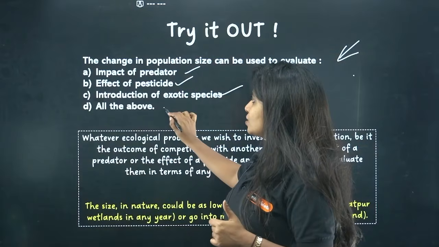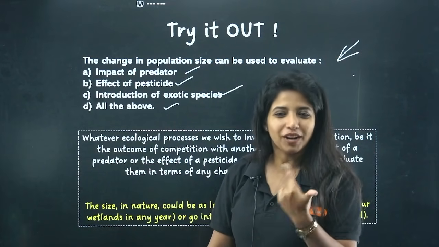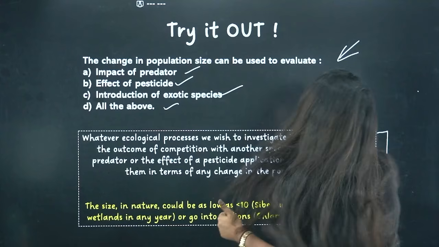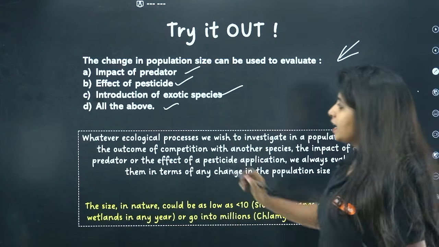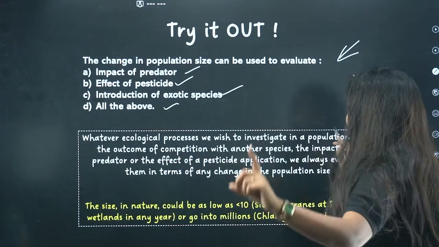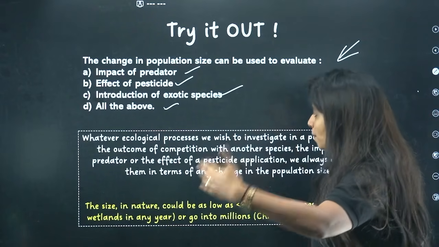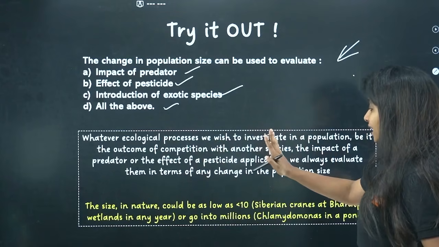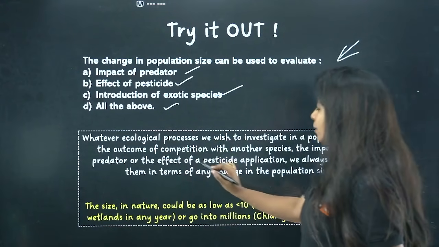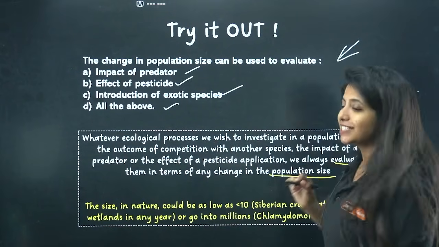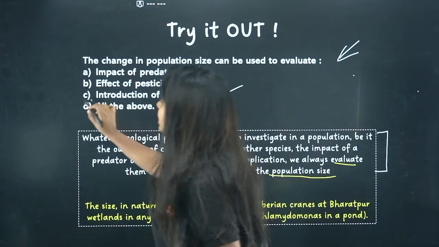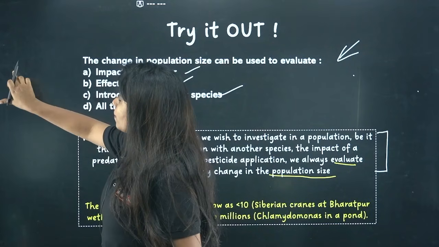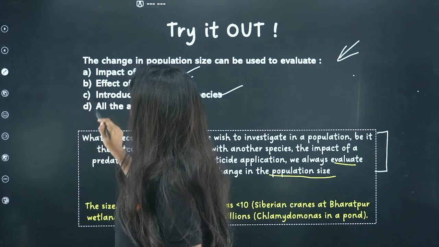What do you think is the answer for this particular question? Before I go ahead, let's see the answer given in your NCERT. Whatever ecological process we wish to investigate in a population, be it the outcome of competition with another species, the impact of a predator, or the effect of a pesticide application, we always evaluate them in terms of any change in the population size. So in that case, your answer would be all of the above. Why? Because change in the population size is there for evaluating all of this.